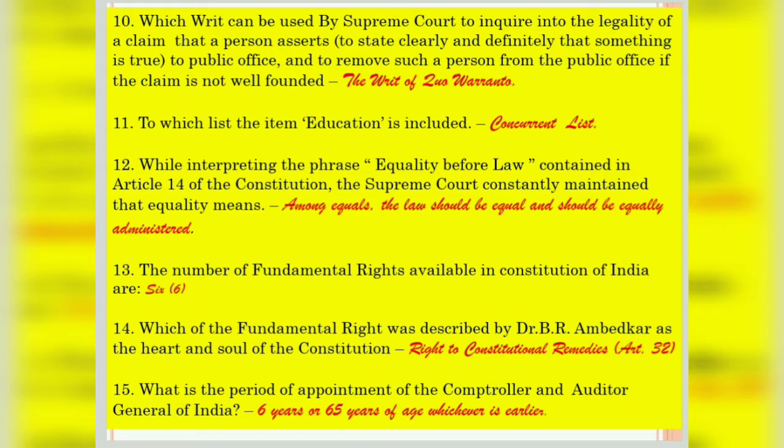Question number 13, how many fundamental rights are available in the Constitution of India? At present, we have 6 fundamental rights, but originally there were 7 fundamental rights. With the 44th Amendment in the year 1978, the fundamental right to property was excluded.